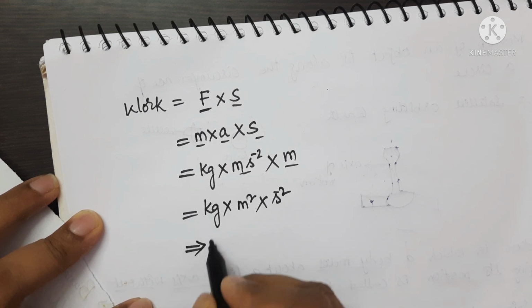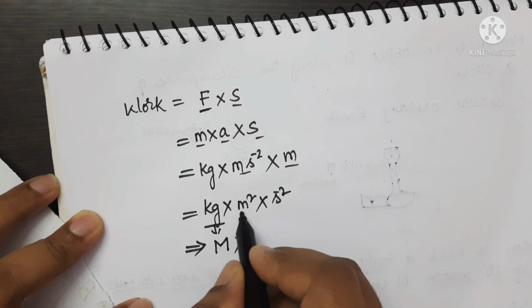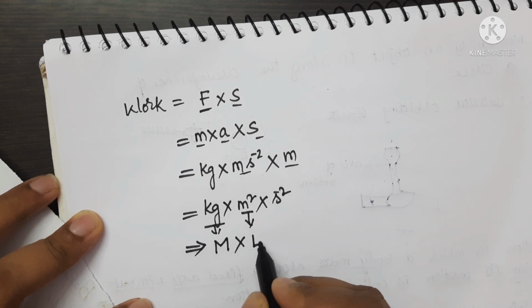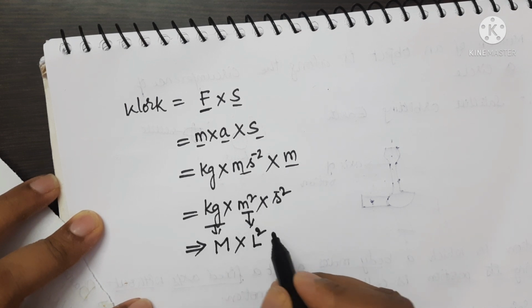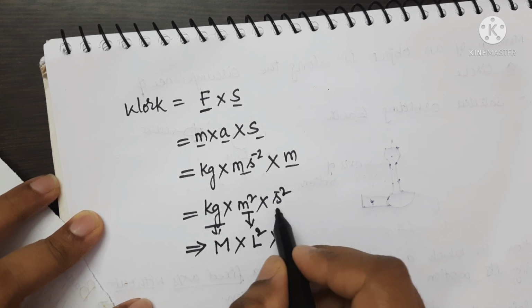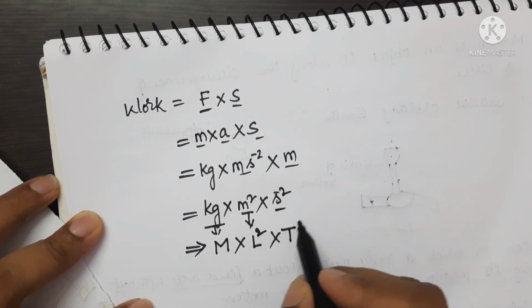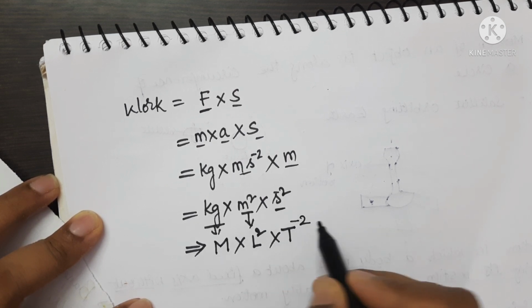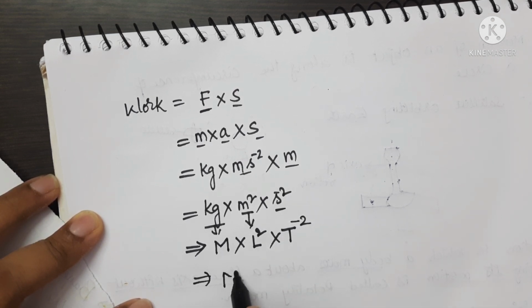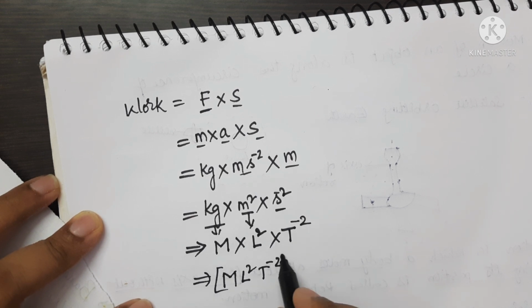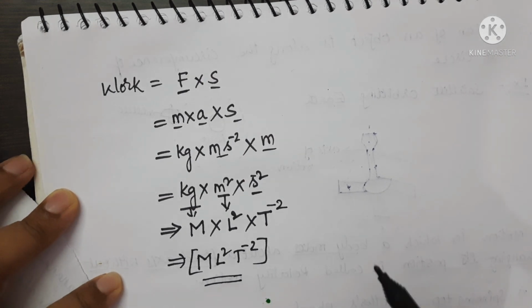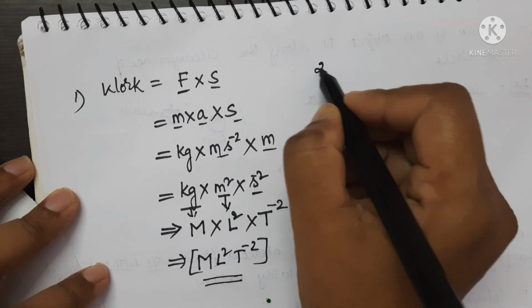Now express the dimensional formula. Kg is expressed in terms of capital M, meter is expressed in terms of L. Here square is there, so L square, into second is expressed in terms of capital T power minus 2. Again I am writing M L square T power minus 2, which should be enclosed in square brackets. This is the dimensional formula for work done. Let us see the next one.